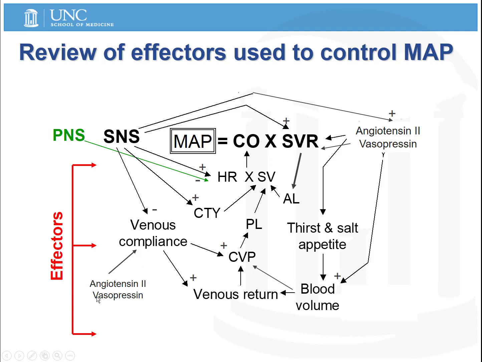Angiotensin II and vasopressin can also decrease venous compliance, again leading to this increase in venous return and central venous pressure, and ultimately an increase in cardiac output.